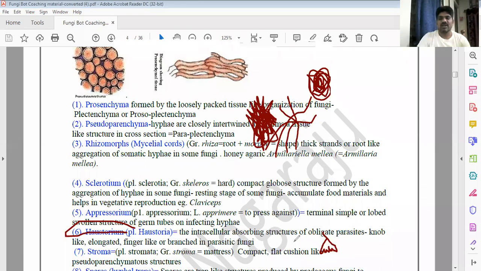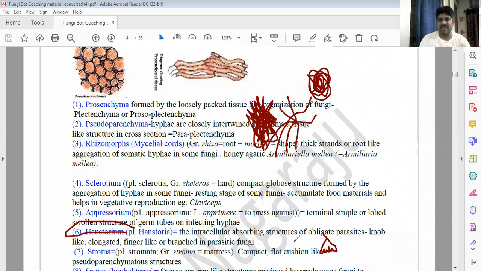Okay. Haustorium is a special thallus structure. It is useful to absorb the nutrients from the host. The haustoria are there only in the parasitic fungi, not in the saprophytes, not in the symbionts.